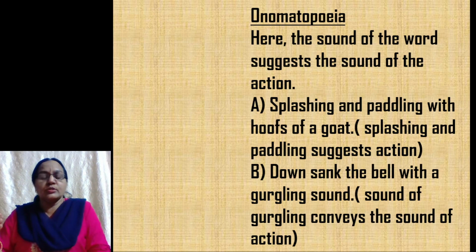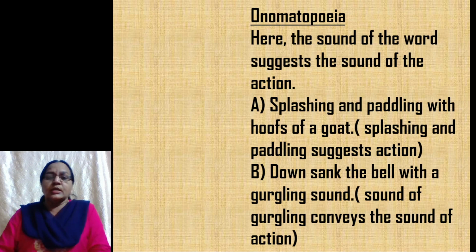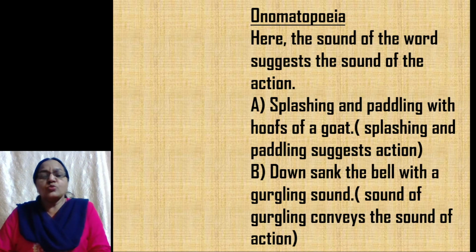If you just think of it, it will give you the idea of action. So splashing and paddling suggests action. Down sang the bell with a gurgling sound. The sound of gurgling conveys the sound of action. Just the words will give you or suggest the sound of action. So, the sound of the word suggests the sound of action.